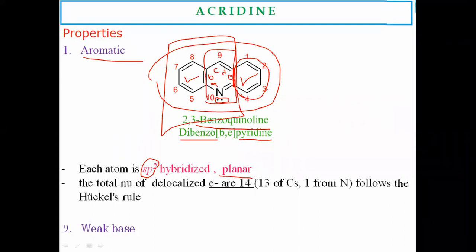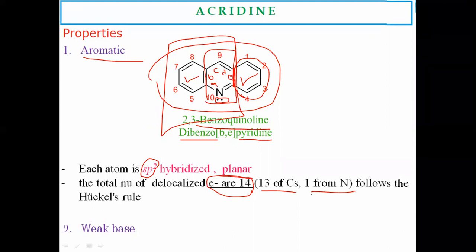All the atoms in the orbital picture of acridine are planar and sp2 hybridized, nitrogen along with the carbon atoms present in the dibenzopyridine ring. The total delocalized electrons present in the acridine ring is 14: 13 from carbon atoms and 1 from nitrogen.